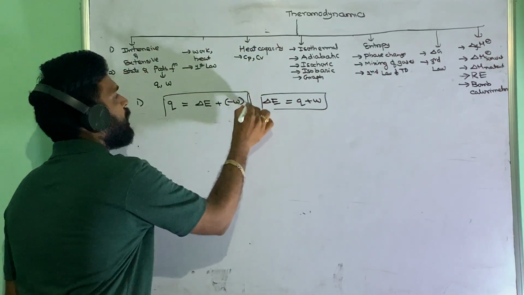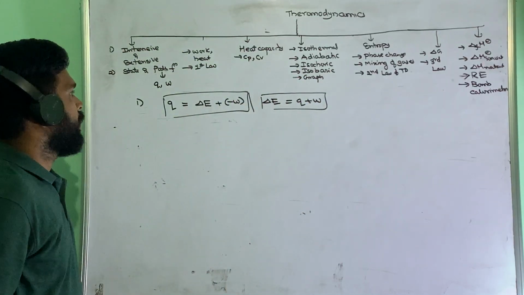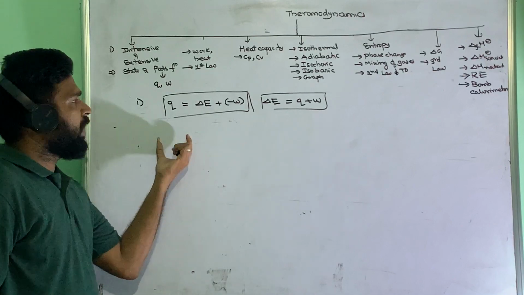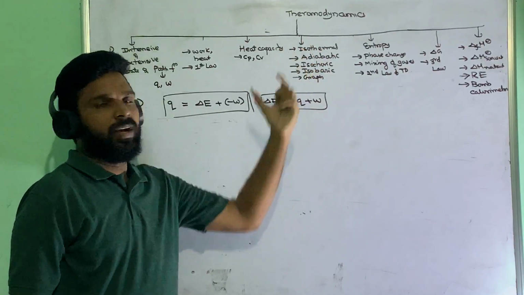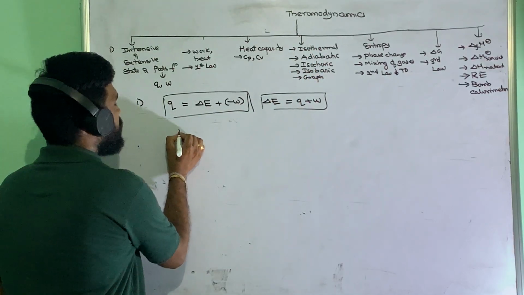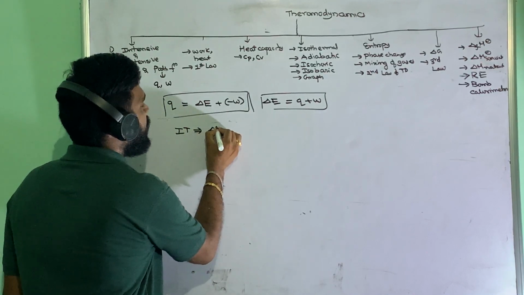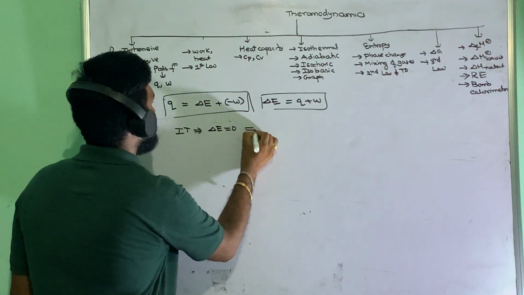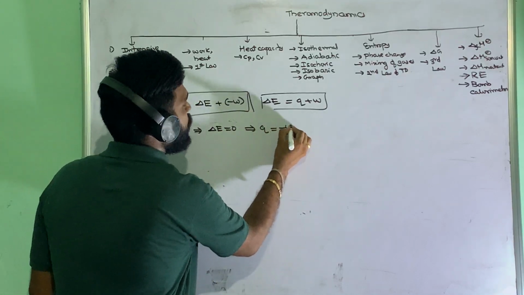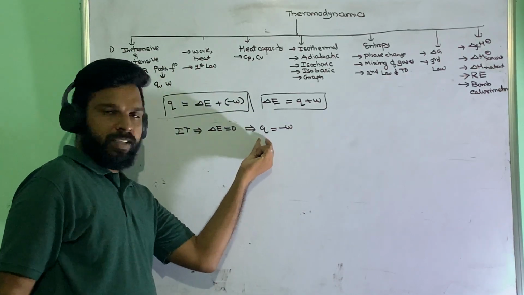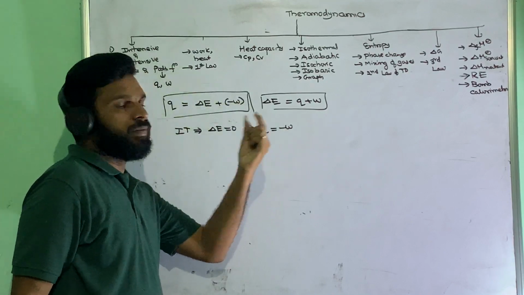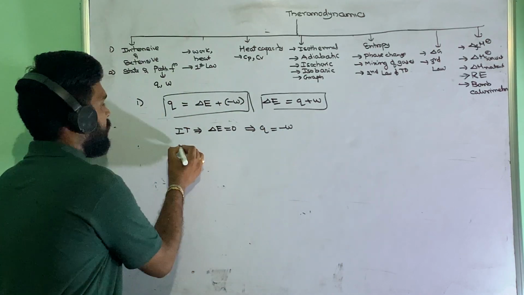So these are the expressions you can write for the first law of thermodynamics. When you are applying the first law of thermodynamics to different processes, suppose I take the isothermal process. In that case, the internal energy change will be 0. In this case, Q equals minus W, so the heat supplied to the system will go only to the work done by the system.